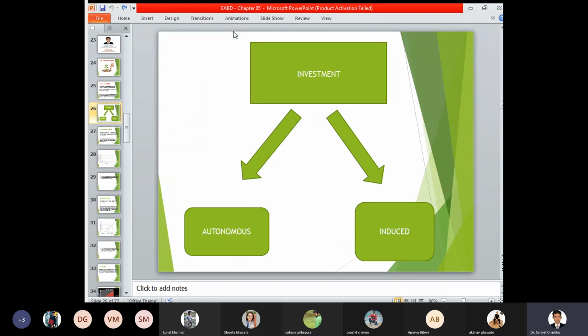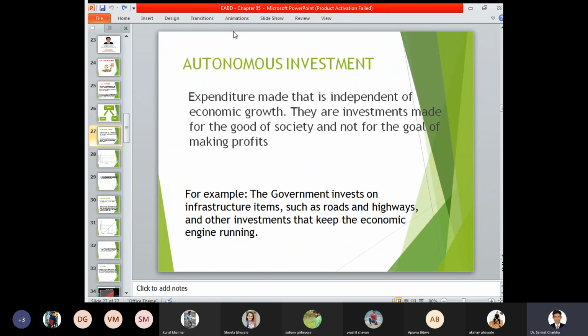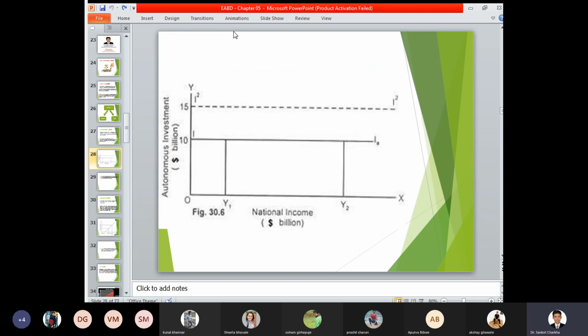Investment is again divided into two categories, autonomous investment and induced investment. Autonomous investment is a mandate which is essentially required for the growth of the economy, and hence it is directly related to economic growth, that is, increase in GDP, increase in GNP, increase in the facilities of the people, and so on. Autonomous investment is of a nature which the government cannot avoid. Any organization, activity, or individual conducting an investment that cannot be avoided, as part of a mandate, such investment is called autonomous investment. It is identified in terms of billions of dollars for a particular country or nation.